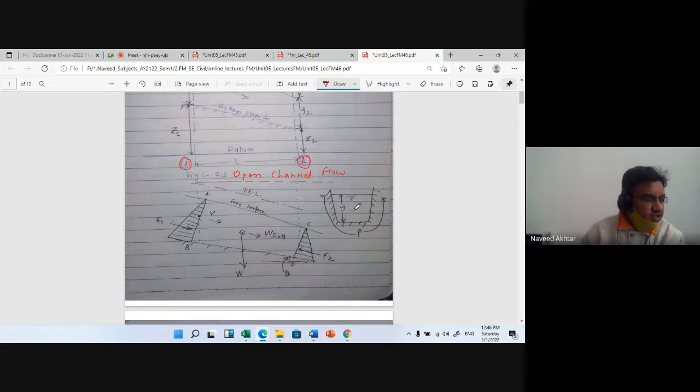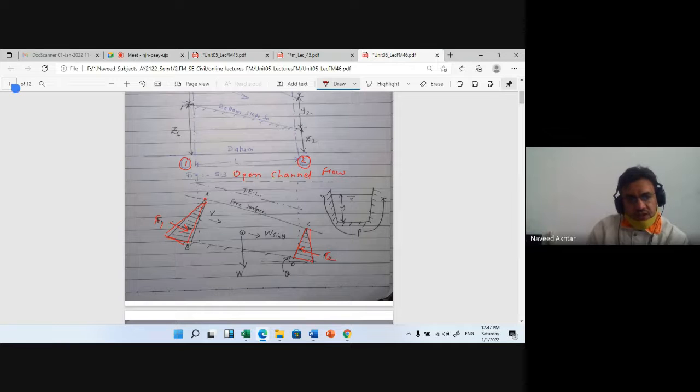If I draw the pressure diagram at two sections for open channel flow, the force at the top will be zero and it will increase towards the bottom. At the CG the force of this fluid will act. At section one I will write F1, and for section two I will write F2.